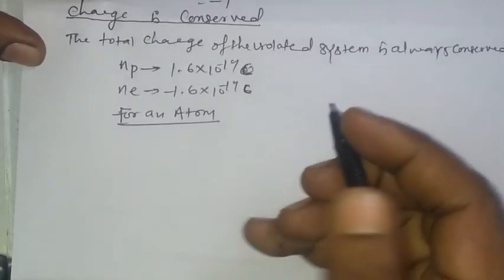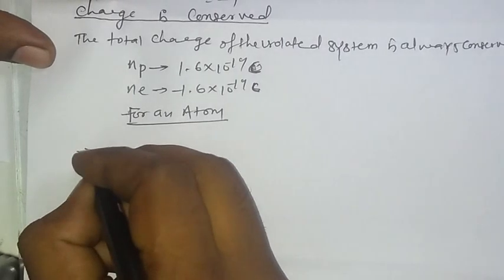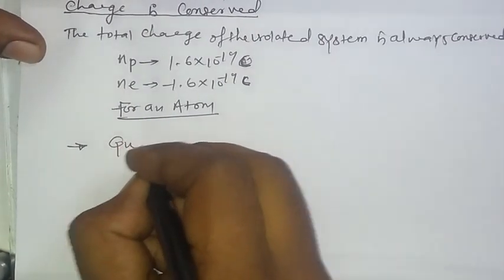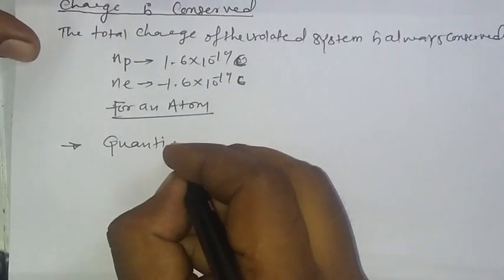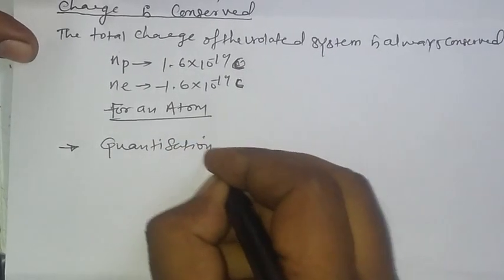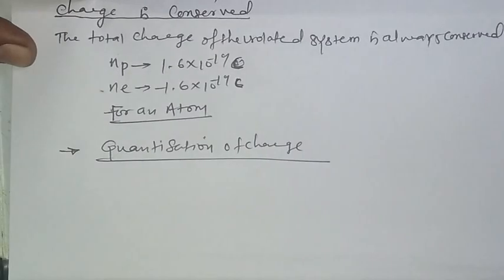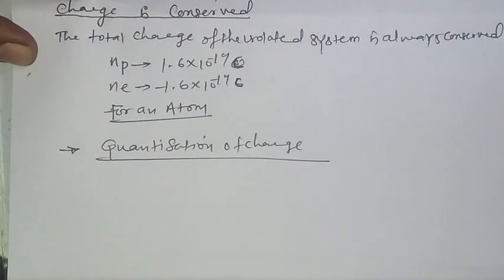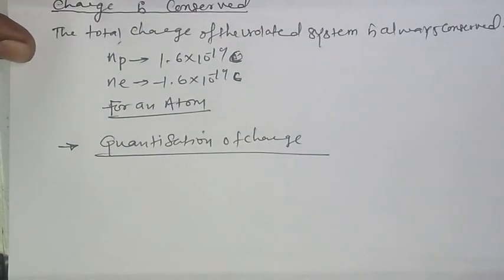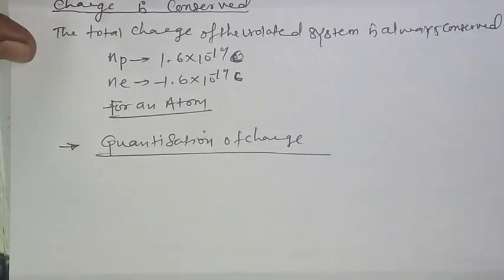Okay. Next property is what? Quantization of charge. Very important one, my dear. In a single line, the fact is that electric charge is always an integral multiple of e, and this is termed the quantization of charge.